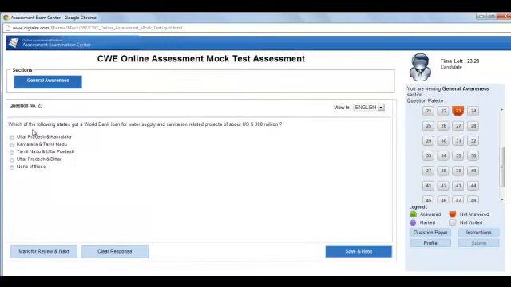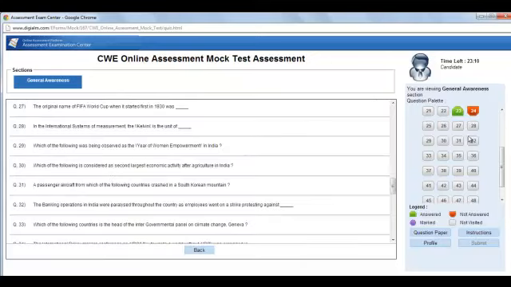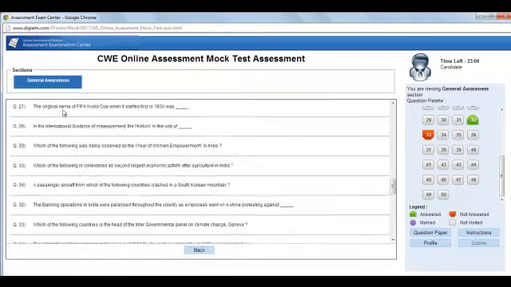I'll first go to 23 because I have forgotten to save that. I'll go back. I have to save. Remember, you don't need to forget that you have to click on save, otherwise no answer will get registered. So you again go back to the question paper. You see question number 32. I know this question, hooray. So I click on the option, I click on save, and again I go back to this.